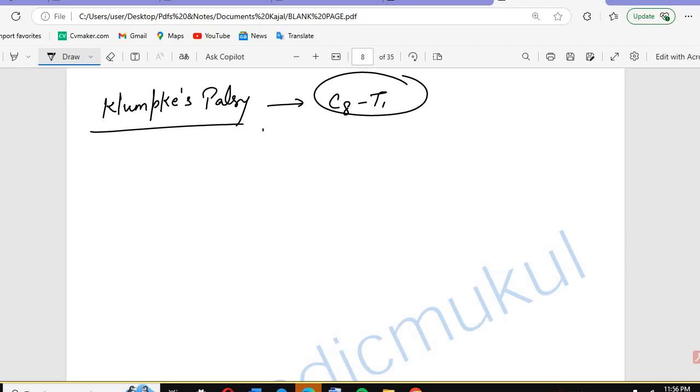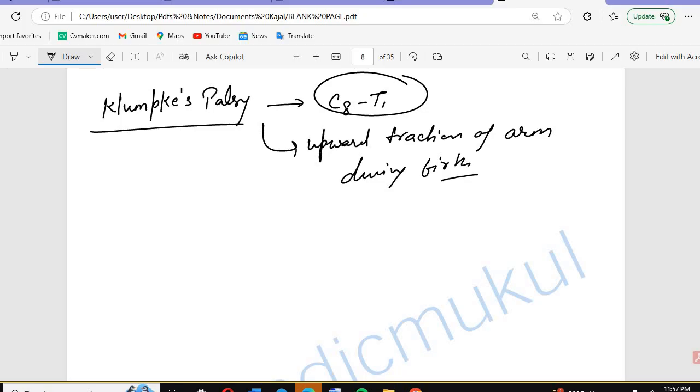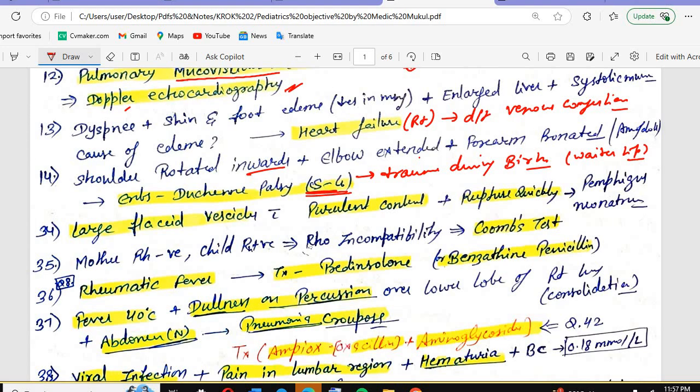It is often caused by upward traction of the arm during birth. This is less common than Erb's palsy. And remember, it can also result from trauma. What you will see here is the claw hand. Where is the claw hand? Hyperextension of the fingers, flexion of the wrist. Claw hand presentation.